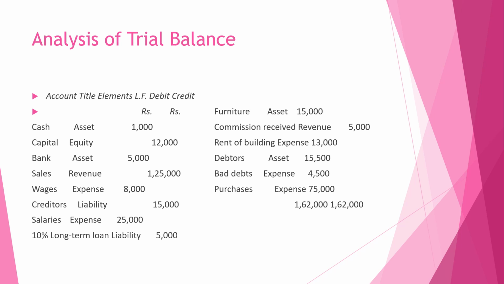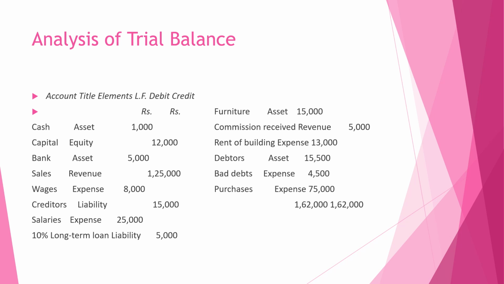Bank is an asset, it will be debited. Sales is revenue, it will be credited. Wages is an expense, it will be debited. Creditors are a liability, this will be shown on the credit side. Salaries expense will be shown on the debit side. 10% long-term debt is a liability, and it will be shown on the liability side.